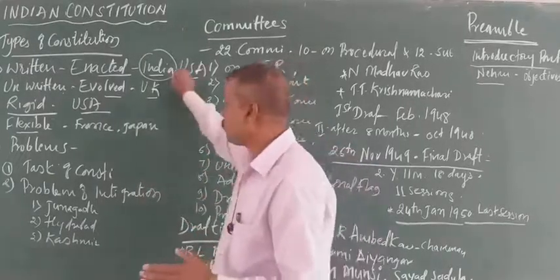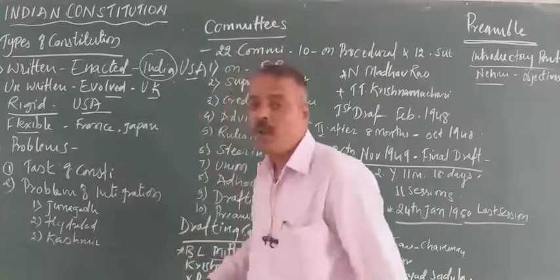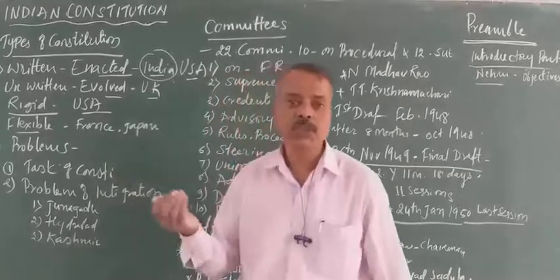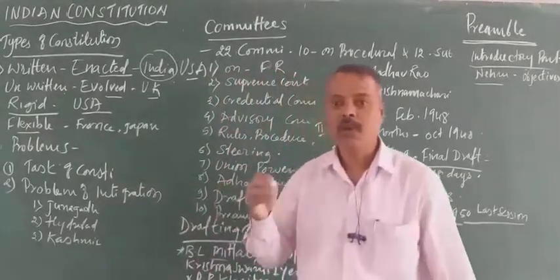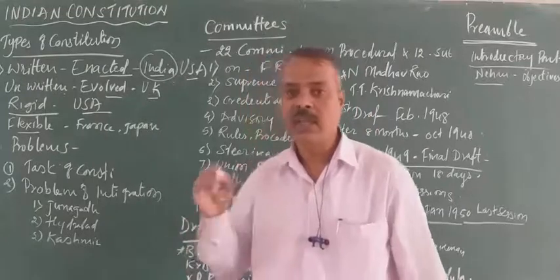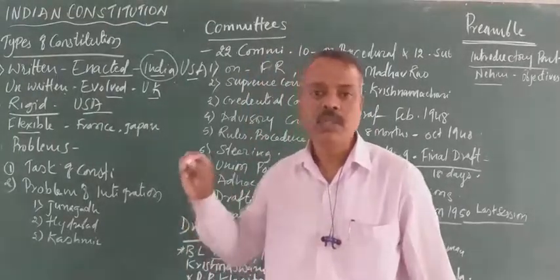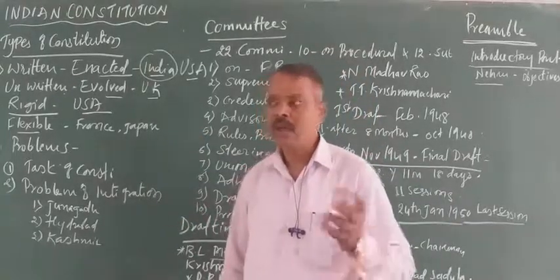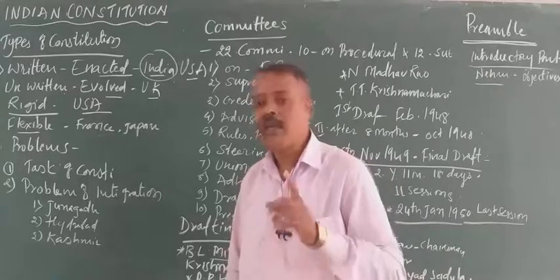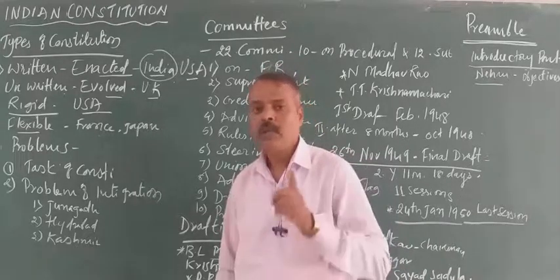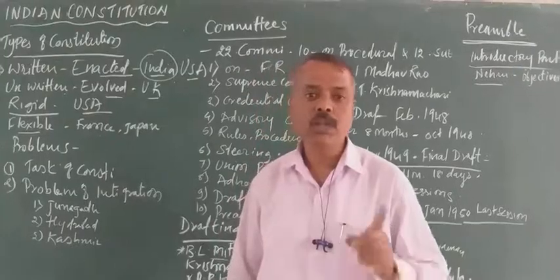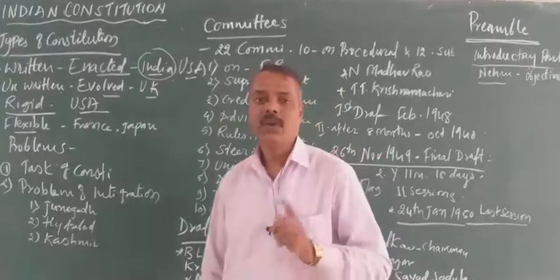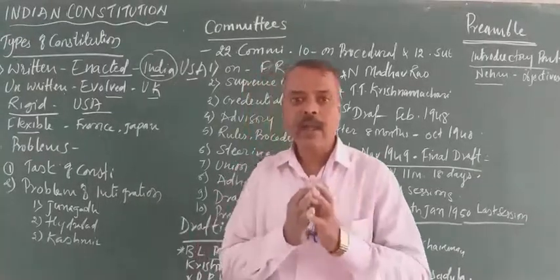Next, come to the making of the Indian constitution. Yesterday we saw that the making of the Indian constitution begins with the establishment of the Constituent Assembly. In November 1946, the Constituent Assembly was established by the Cabinet Mission Plan. After the Cripps Mission, the Cabinet Mission was appointed and the Cabinet Mission appointed the Constituent Assembly. This Constituent Assembly was a partly elected and partly nominated body. There were 389 members who were elected and appointed.